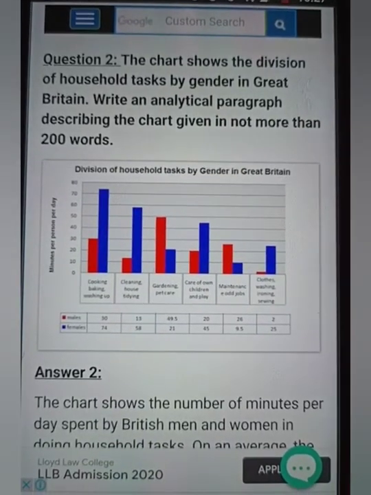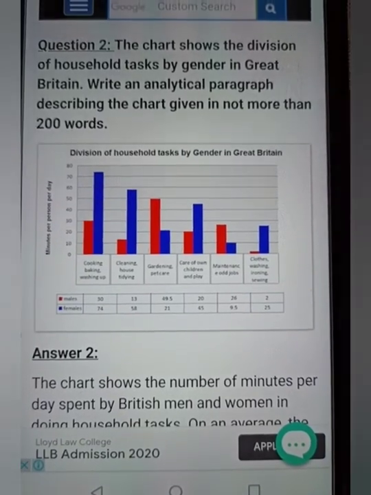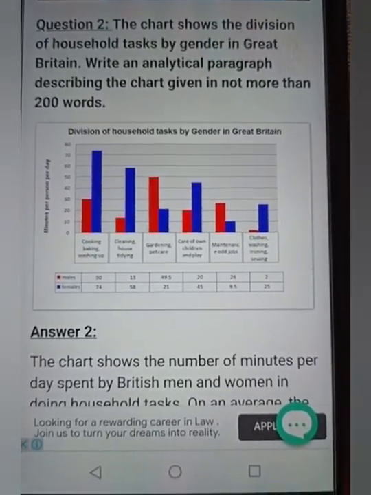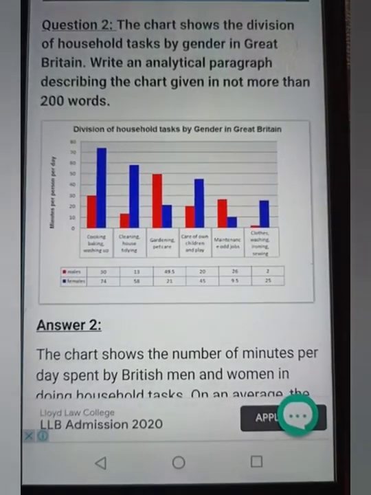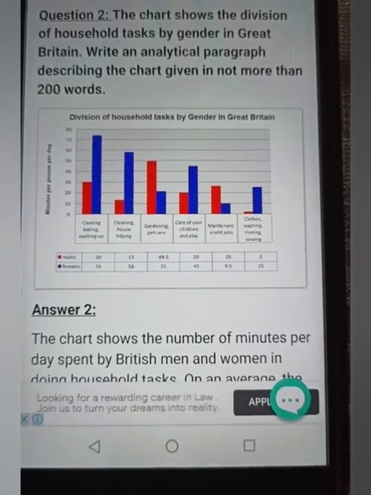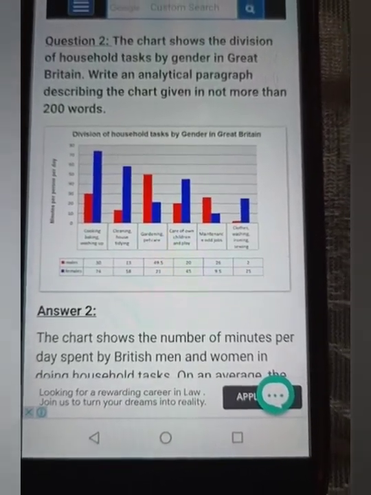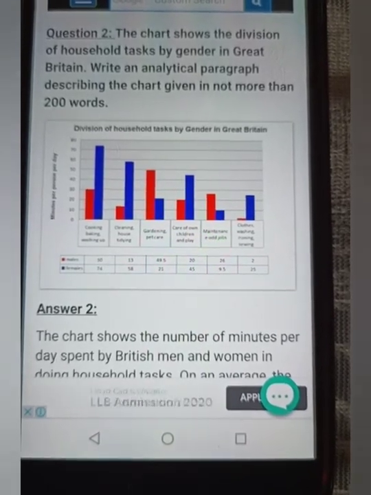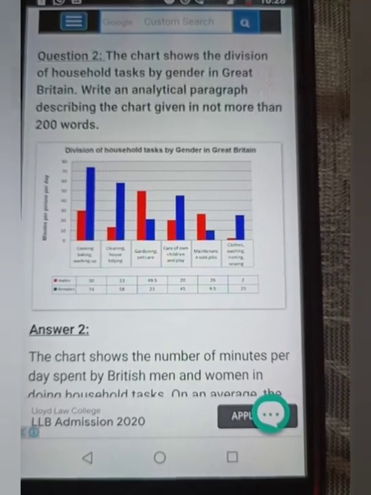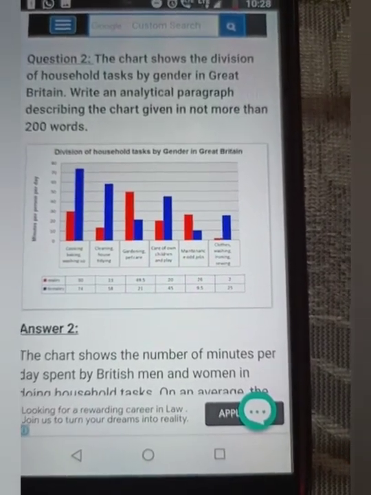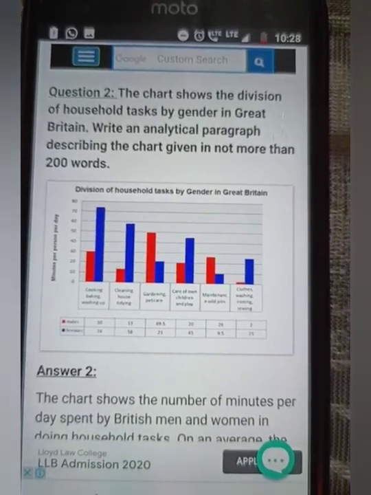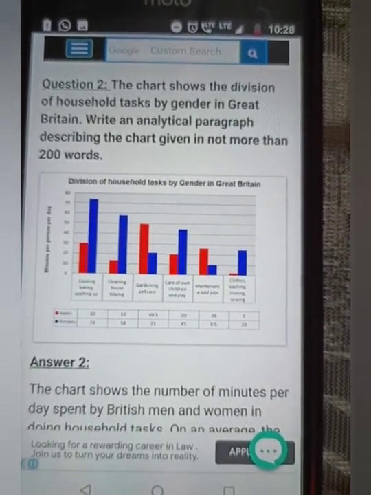Like, students, you can see here a question of the analytical paragraph. The chart shows the division of household tasks by gender in Great Britain. Write an analytical paragraph describing the chart given in not more than 200 words. As you can see, it is a bar graph, a chart giving the division of household tasks by gender in Great Britain. The red ones are males and the blue ones are females.